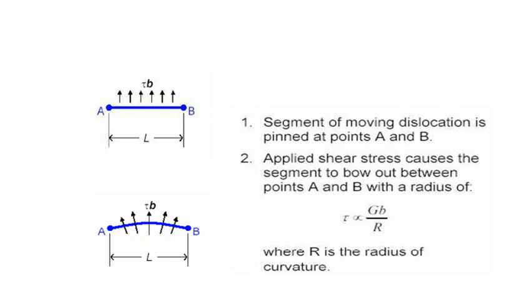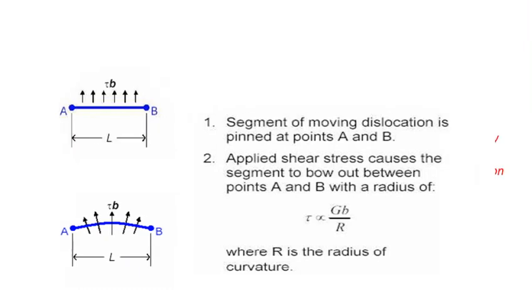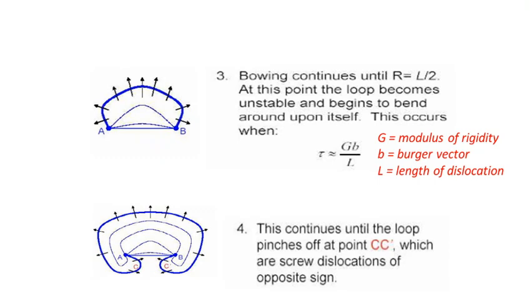Okay, we have the length. When we apply a shear stress, it causes the segment to bend or bow between these two points A and B, and the shear stress is proportional to Gb by R, where G is the modulus of rigidity or the shear modulus, b is the Burgers vector, and R is the radius of the curvature. In the next condition, you can see the shear stress is proportional to Gb by L, where G is the modulus of rigidity, b is the Burgers vector, L is the length of the dislocation, and this curvature increases